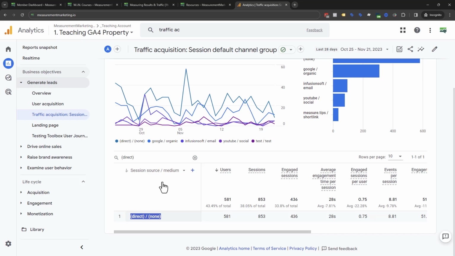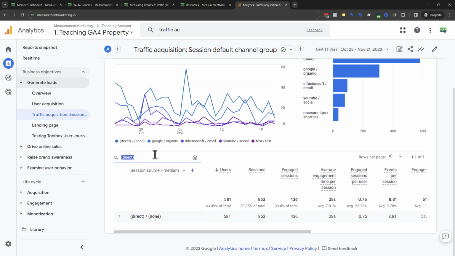But a lot of times, this could be traffic that maybe you sent an email. And think about this. Maybe if they're on Outlook or they're using something like that to check their email, you click on a link, it opens up a tab in Google, and all of a sudden, you just sort of show up. So that's also going to be under direct none, unless you tell it that it's not direct none traffic.